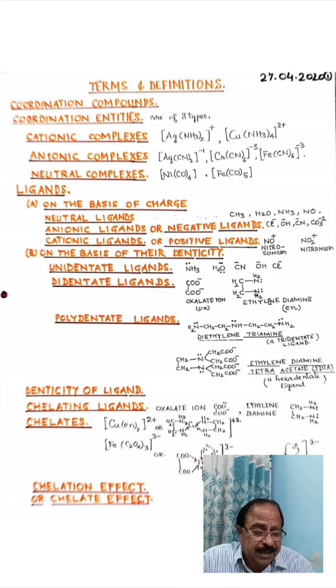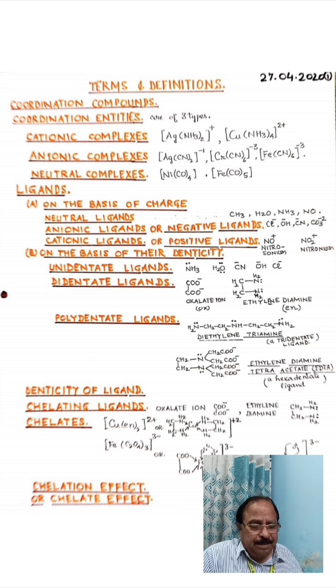Now, what is a polydentate ligand? Polydentate ligands are those ligands which have more than two donor atoms through which they get attached to the central metal atom or ion. I have given an example of a tridentate ligand, which has three donor atoms. The example is diethylene triamine. If you look at it carefully, there are three nitrogen atoms having pairs of electrons. So this ligand will get bonded to the central metal atom or ion through these three nitrogen atoms. So it is a tridentate ligand.